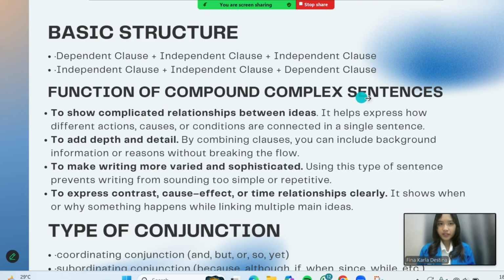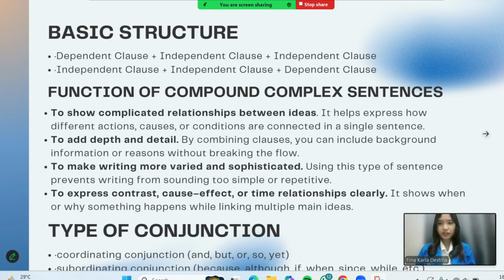Function of compound-complex sentences. First, to show complicated relationships between ideas. It helps express how different actions, causes, or conditions are connected in a single sentence. Number 2, to add depth and detail. By combining clauses, you can include background information or reasons without breaking the flow.